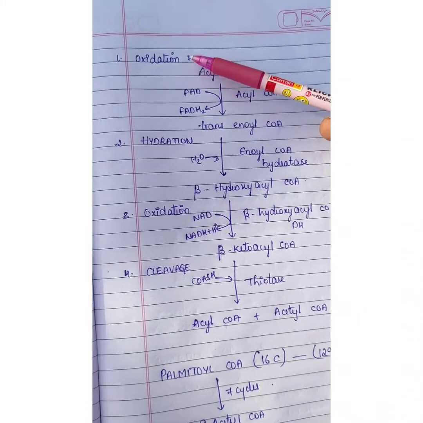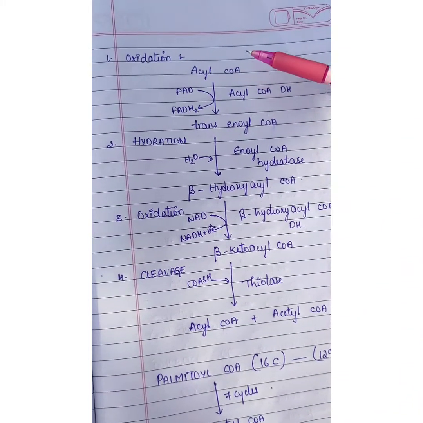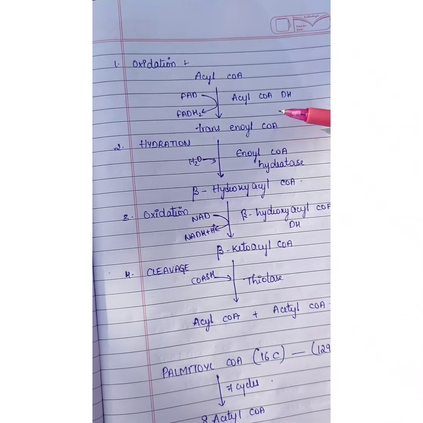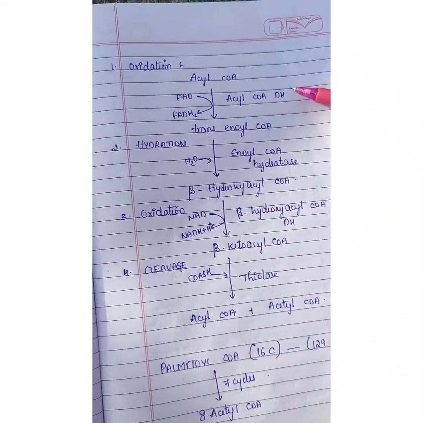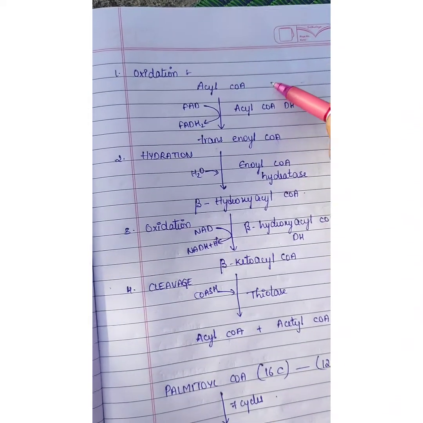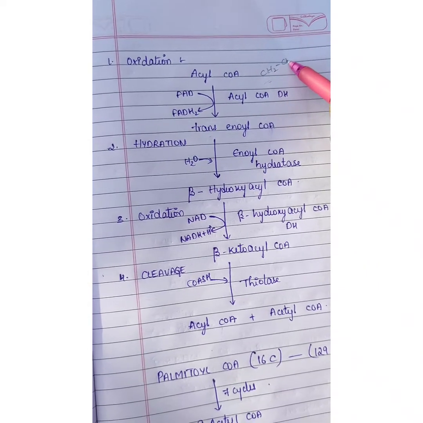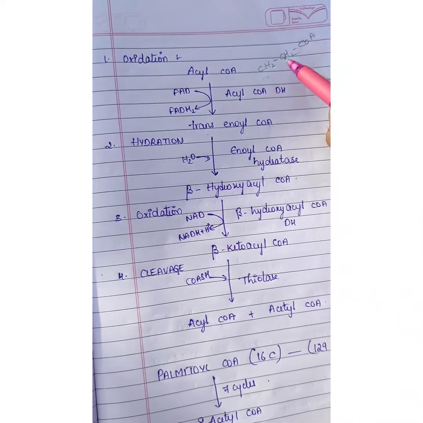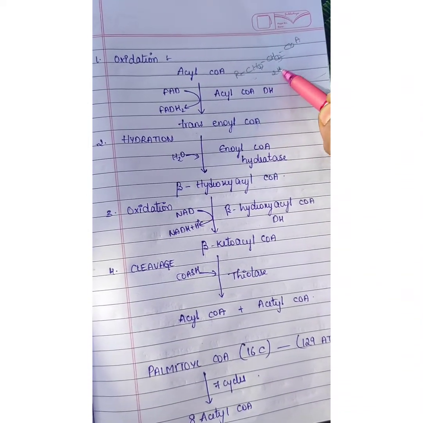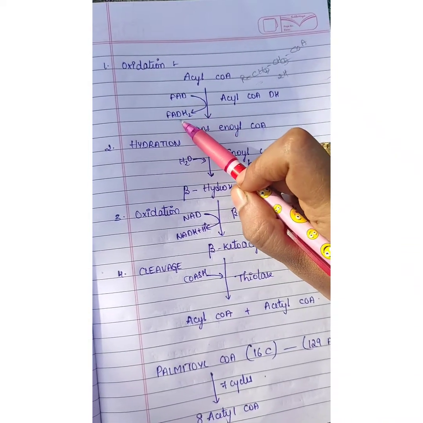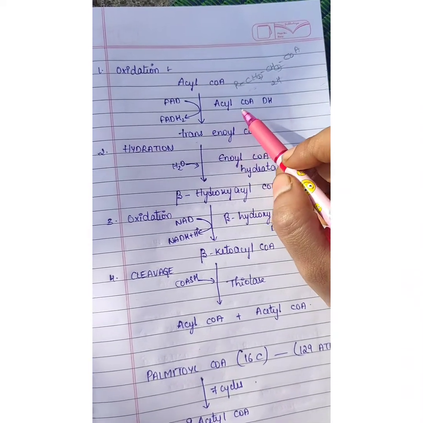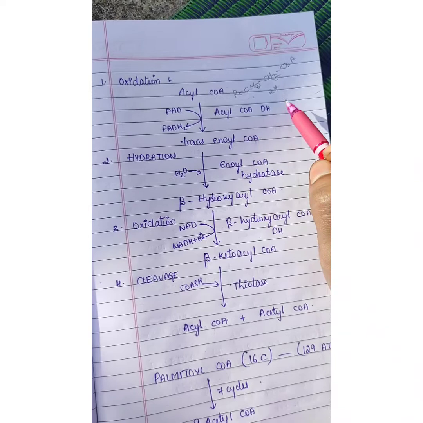In the first step of oxidation, the acyl CoA which entered into the mitochondrial matrix is converted to trans-enoyl CoA by the enzyme acyl CoA dehydrogenase. Here the dehydrogenation process takes place, where 2 hydrogens are removed from the CH2, CH2 and added to FAD. So FADH2 will be formed. This is catalyzed by the enzyme acyl CoA dehydrogenase.